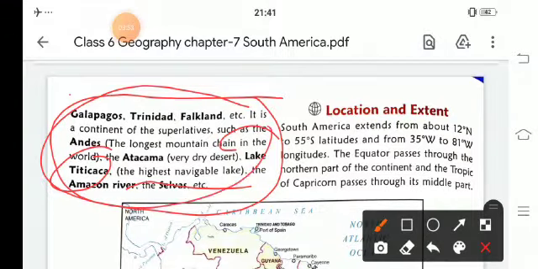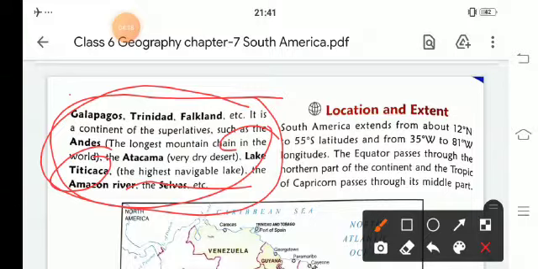So what we have learned is that South America is the fourth largest continent in the world. It is surrounded by the Atlantic Ocean, North Pacific Ocean and South Pacific Ocean, with the Chonos Archipelago, Galapagos, Trinidad and Falkland.